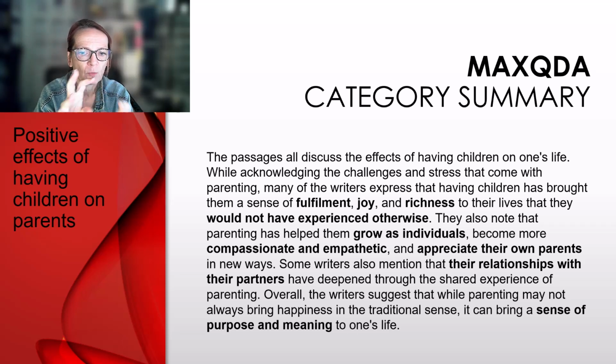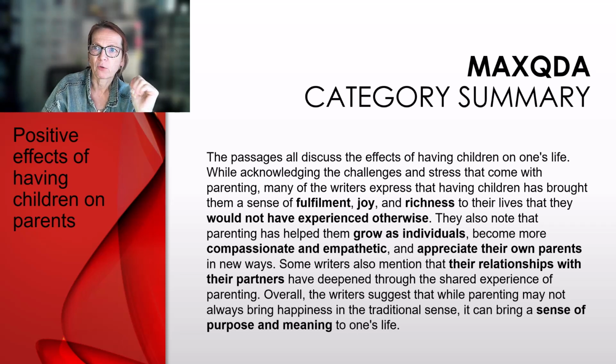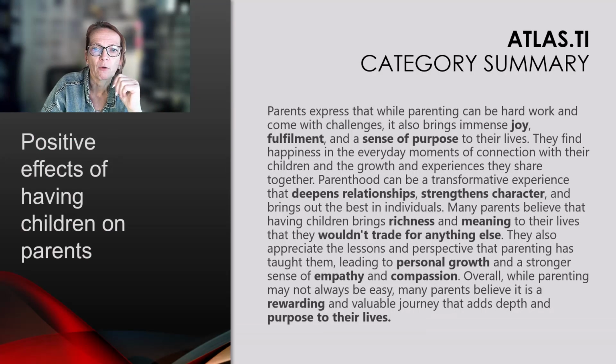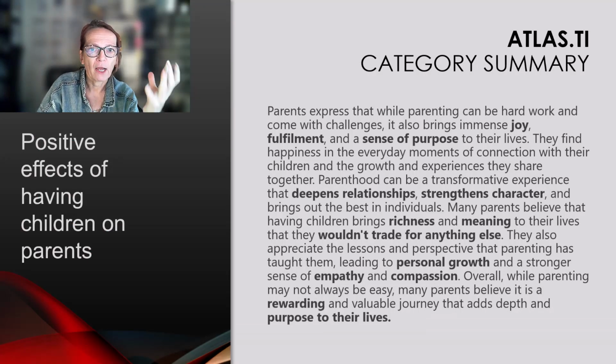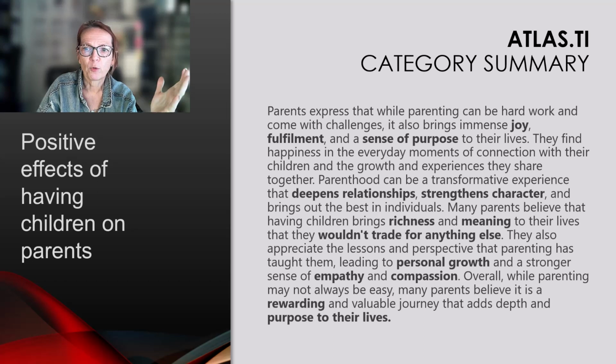These are the points MAXQDA is picking out. And ATLAS is picking out fulfillment, sense of purpose, joy, deepens relationships, strengthens character, and wouldn't trade it for anything, personal growth, empathy, compassion, rewarding, purpose of life. So we get something very similar, just worded differently.